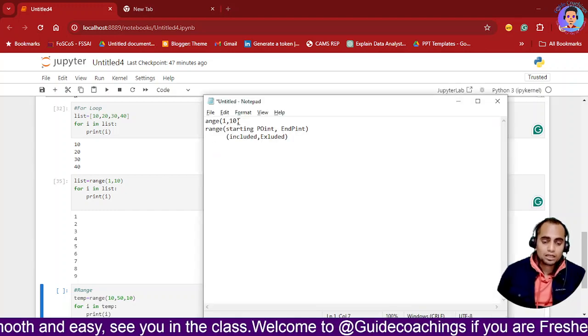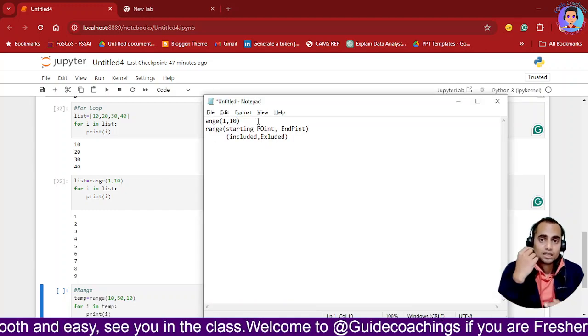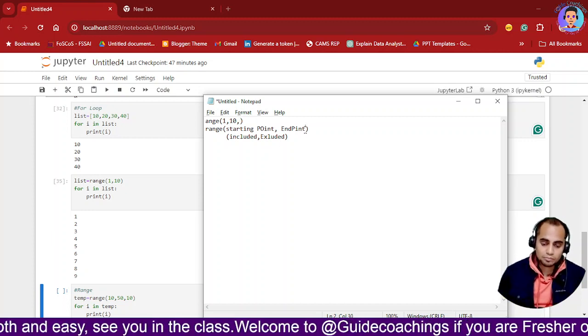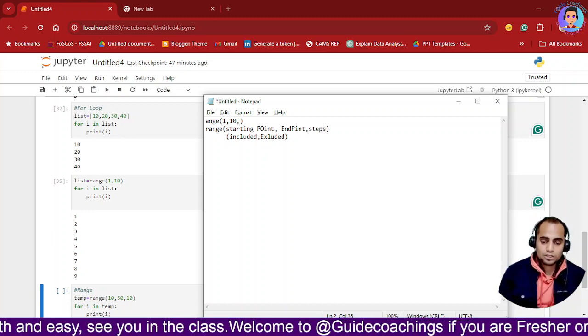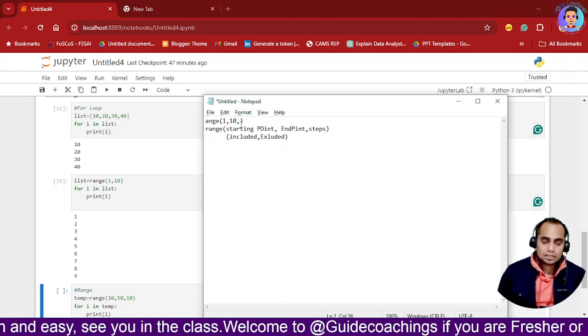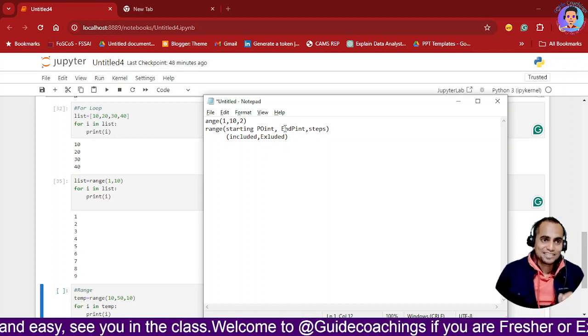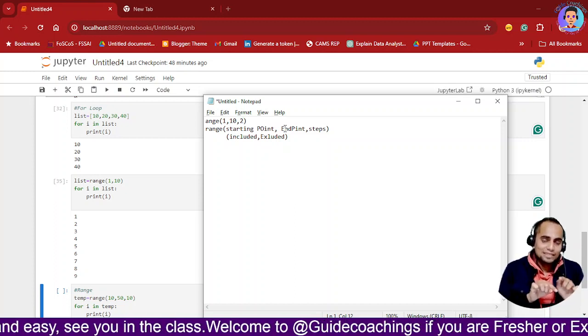Now if I want it to increase by 2, what I will do here, the third point is steps. So in this step, let's assume you are using a staircase, you are putting one foot at a time.